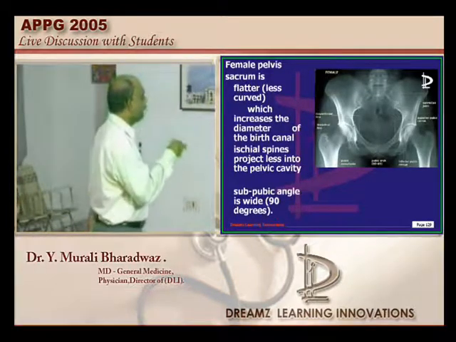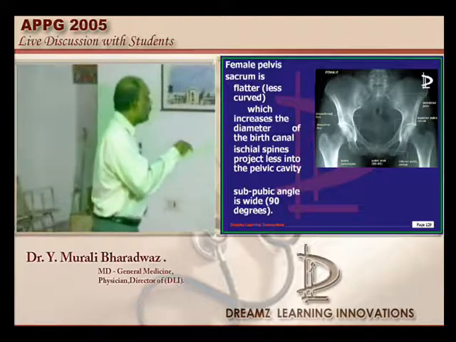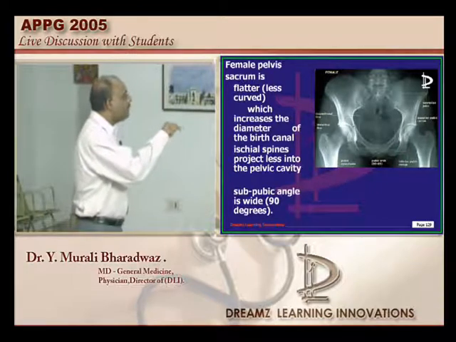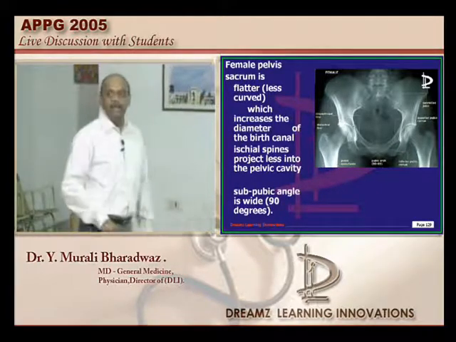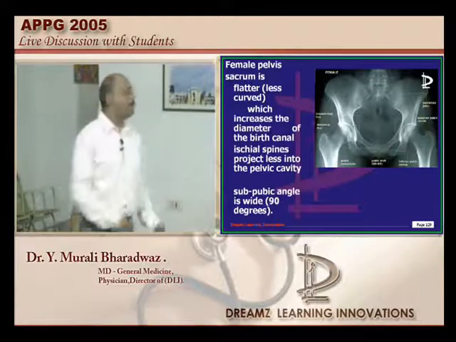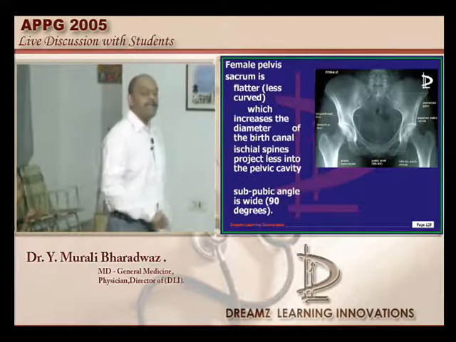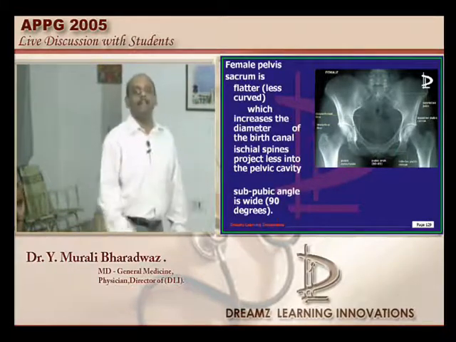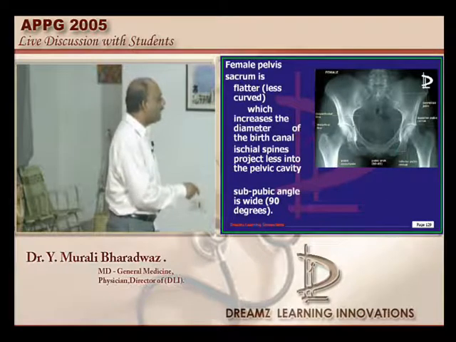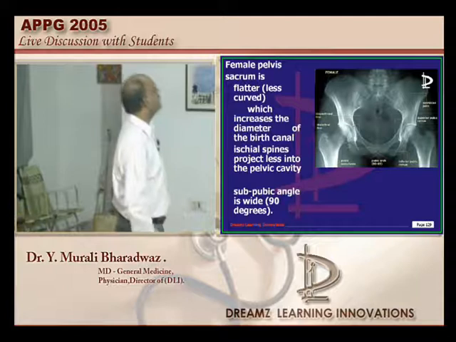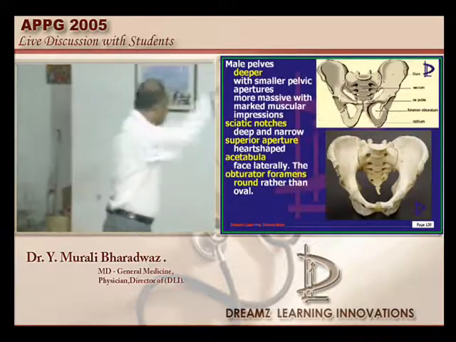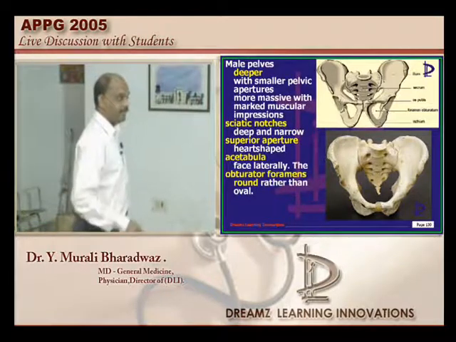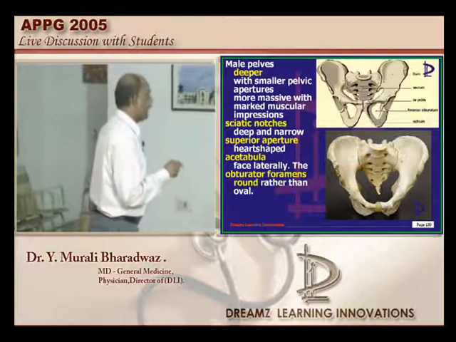Similarly, the sacrum in the female is typically flatter, so that it increases the diameter of the birth canal, and the ischial spines will not project much into the pelvic cavity. There will be space outside, because that space needs to be given for the baby. Whereas in males, the ischial spines project much more prominently into the pelvic cavity. The subpubic angle is wider, about 90 degrees, whereas the male pelvis is much deeper, has smaller pelvic apertures, is much more massive, and the sciatic notches are typically deep and narrow.